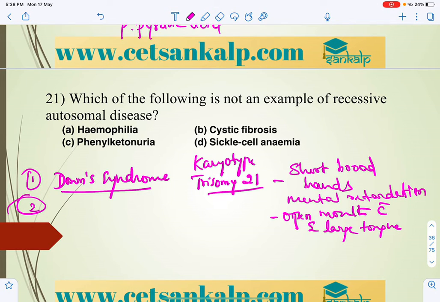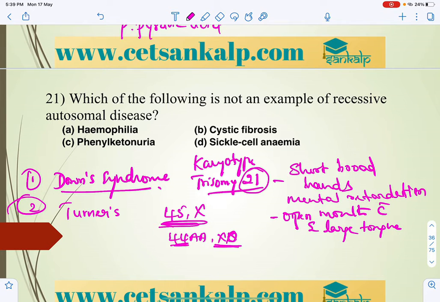So that is Down syndrome. In case of Turner syndrome, it affects only the female, and the karyotype is 45 X. In Down syndrome the 21st chromosome is affected, here the X chromosome is affected. There is absence of one X chromosome, so 44 autosomes plus a single X, 45 X or XO.